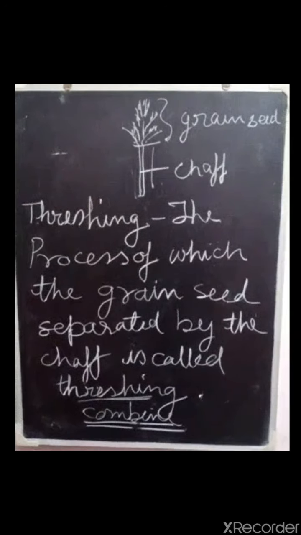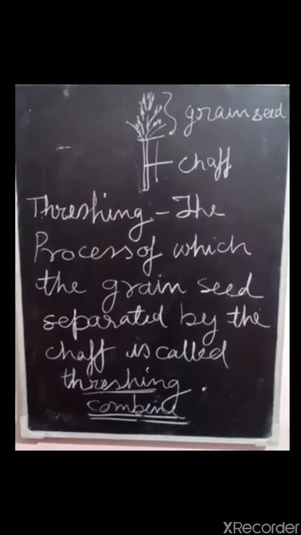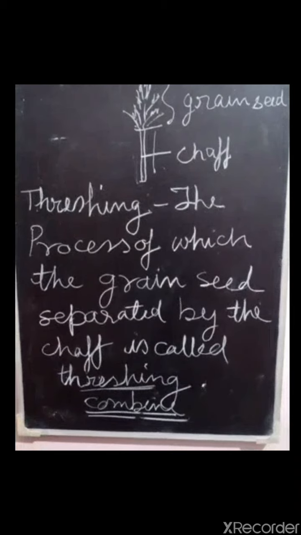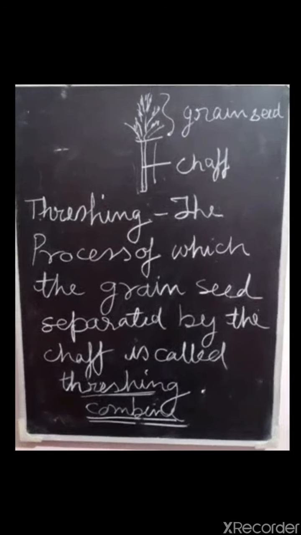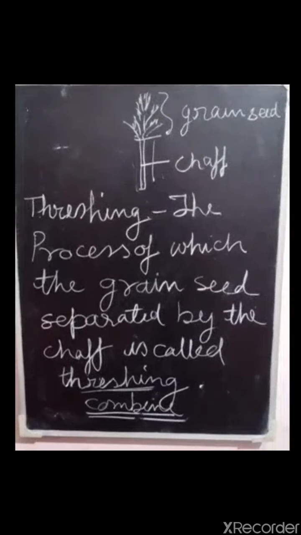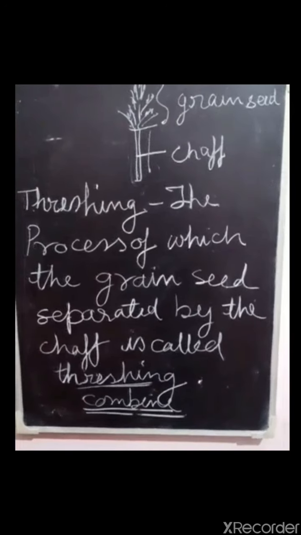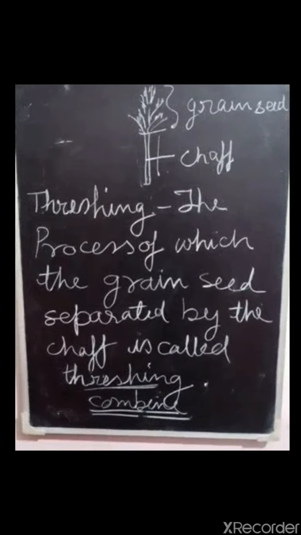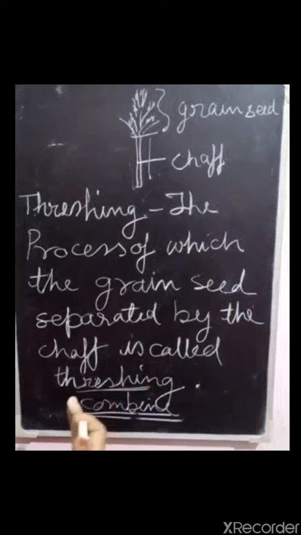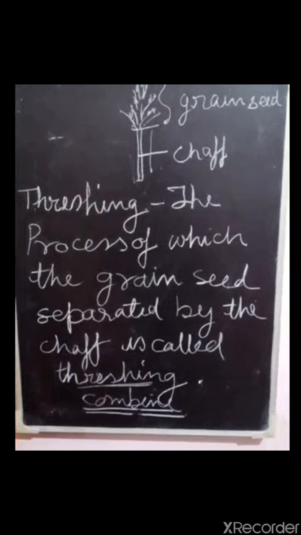But those farmers who do not have a big piece of land separate the grain from the chaff by winnowing, and the separation of the grain with the help of wind is called winnowing.